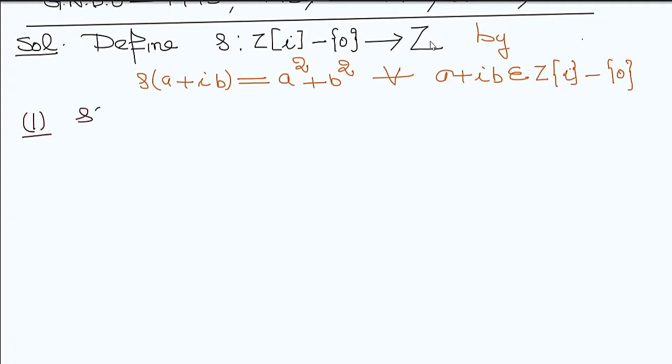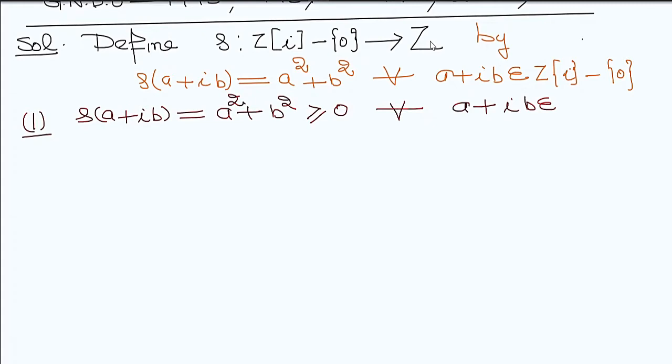Clearly delta of a plus iota b is a square plus b square. This term is positive and this term is positive, so the entire term is positive for every a plus iota b belonging to this set minus 0, meaning it is a non-zero element.